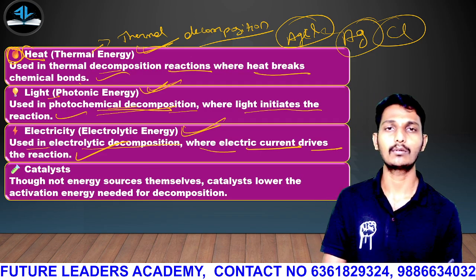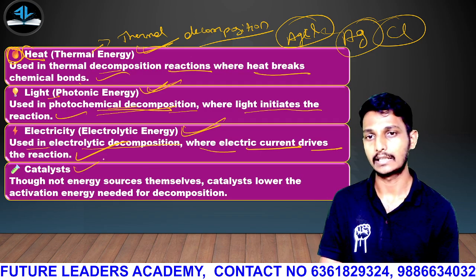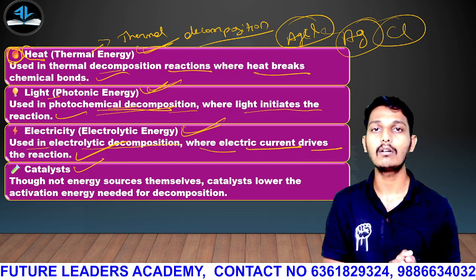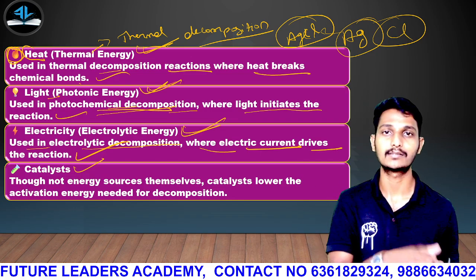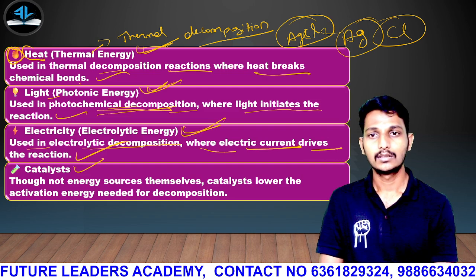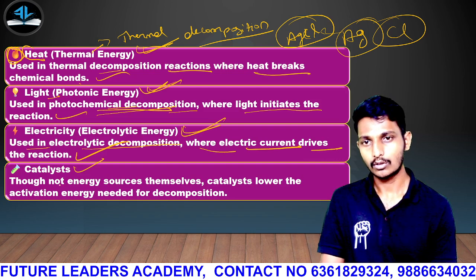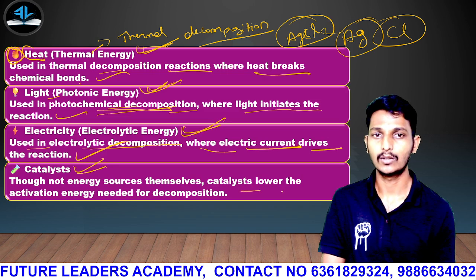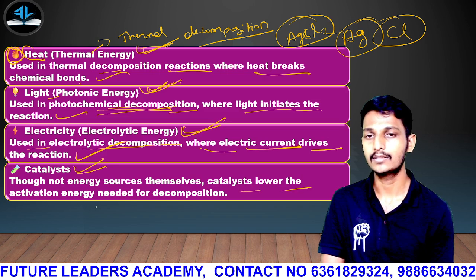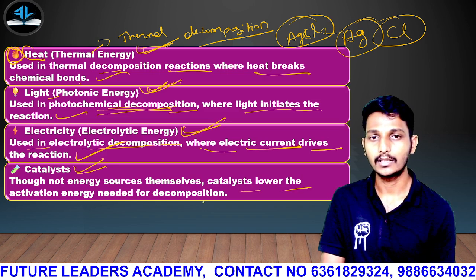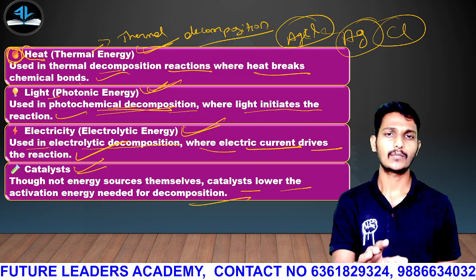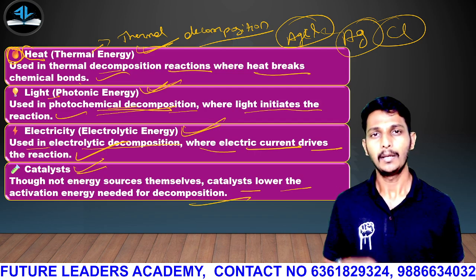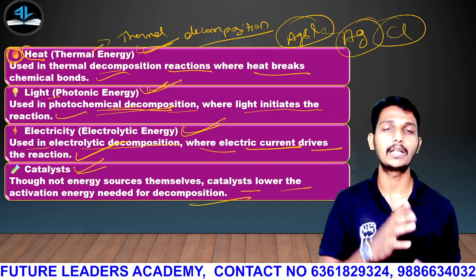Another extra point, guys, is the catalyst. Though not energy sources themselves, catalysts lower the activation energy needed for the decomposition. In the sense that, whatever energy sources are used, they may not help completely.